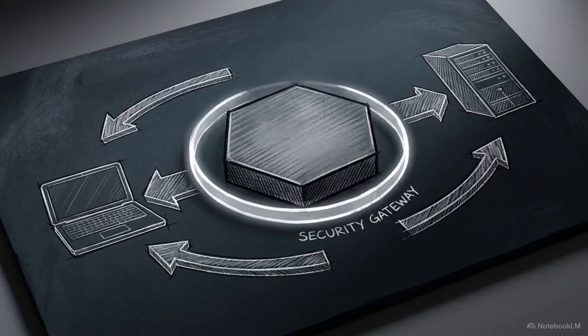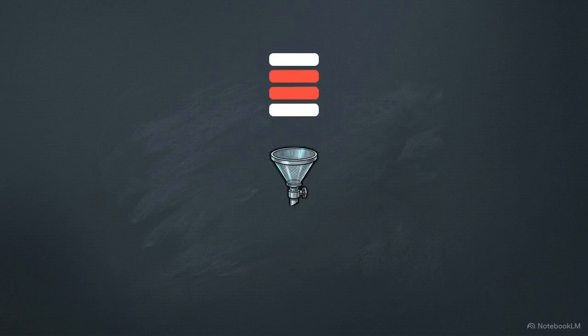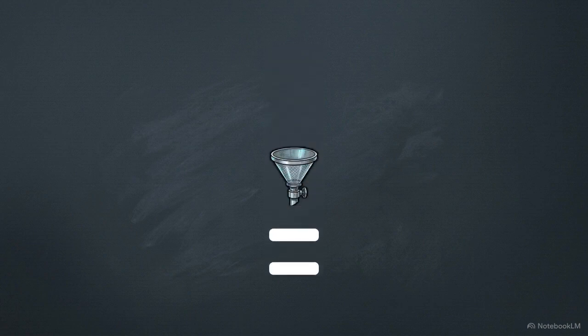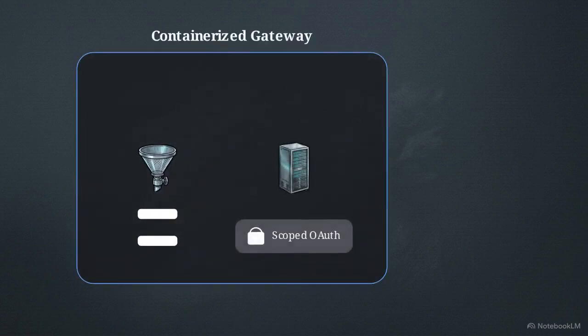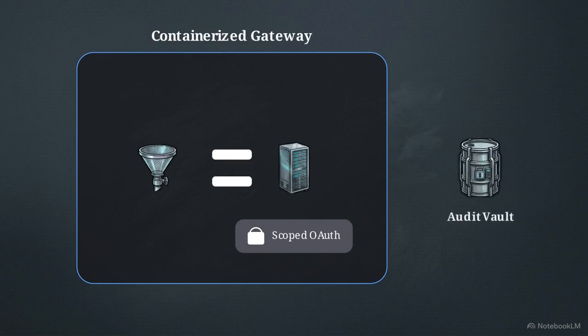Securing MCP requires a shift from the default local sub-process model toward a centralized zero-trust architecture. Layer 1 is sandboxing. JSON-RPC payloads from tools must be stripped of HTML and scripts. Layer 2 is containerized isolation. A centralized MCP gateway isolates the environment using scoped OAuth permissions. Layer 3 is provenance tracking. Audit logs capture the exact return payload for incident forensics.